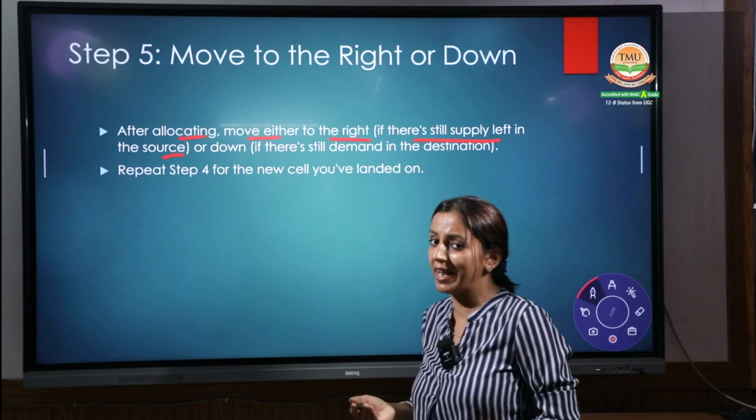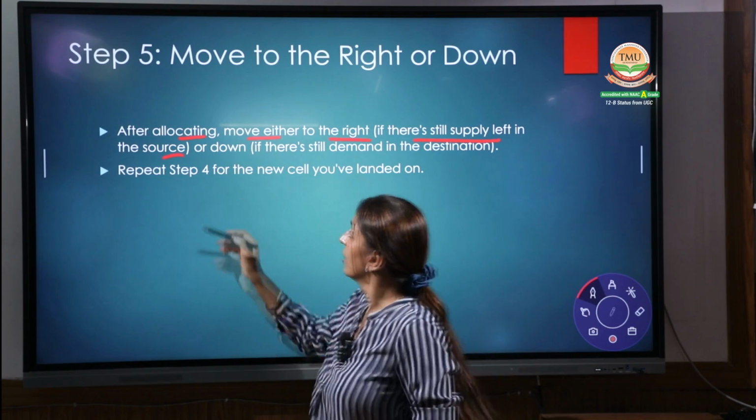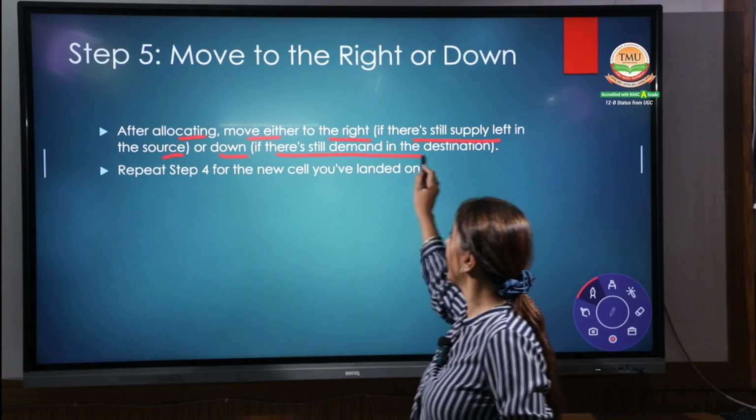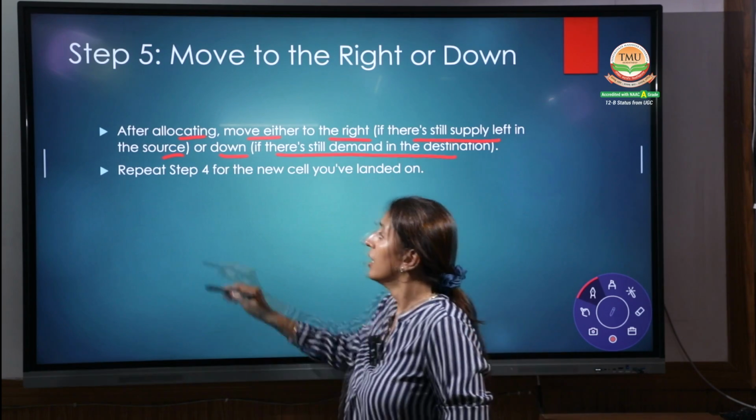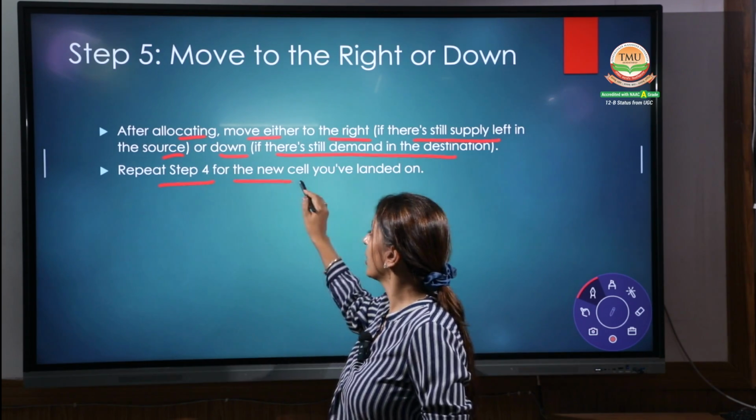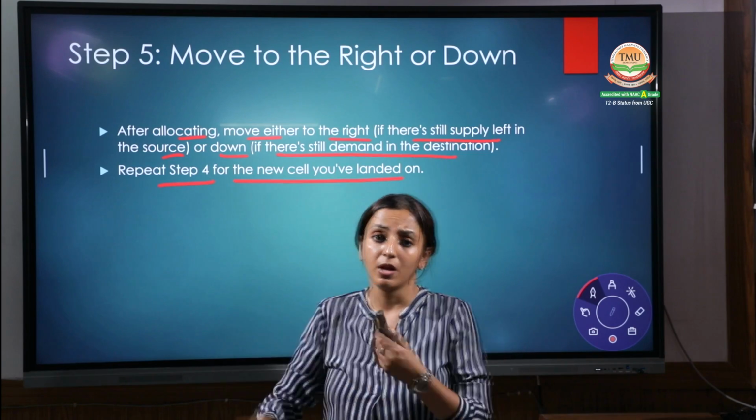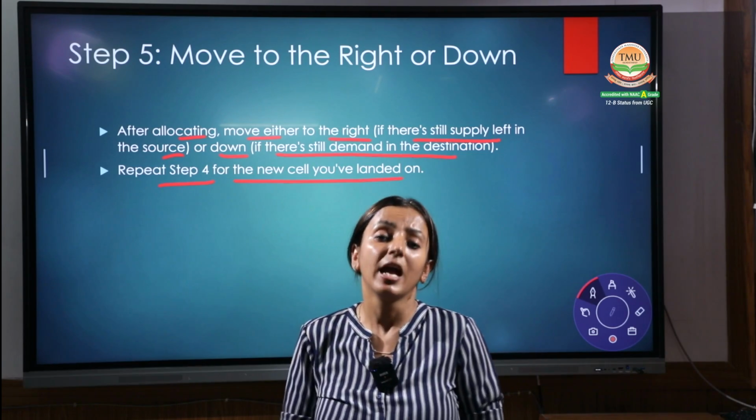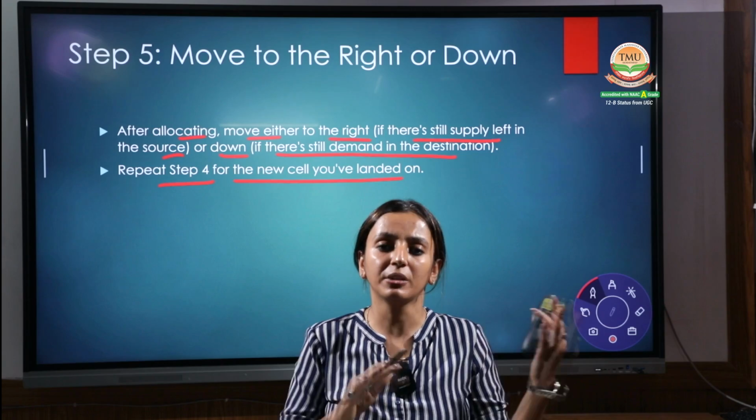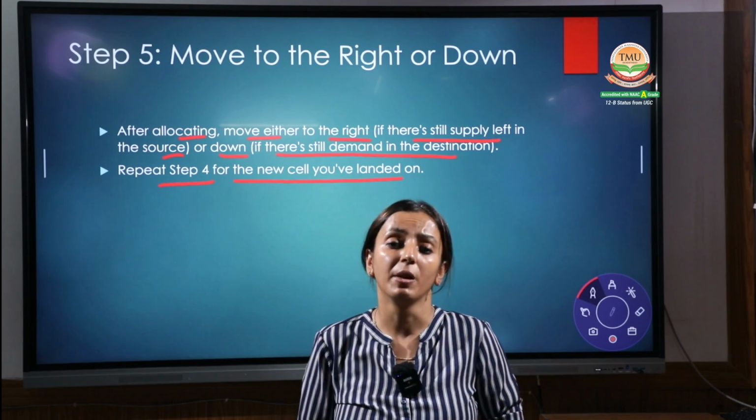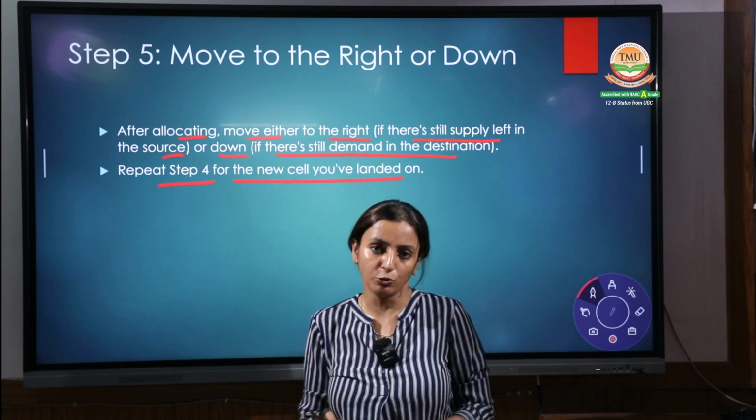Otherwise you have come to the next point, that's the next source. Or down if there's still demand in the destination area, right? Repeat step number 4 from the new cells you will wind up. Again, you have to follow the same step till all your supply and destination will be wound up. That will be your initial solution, right?